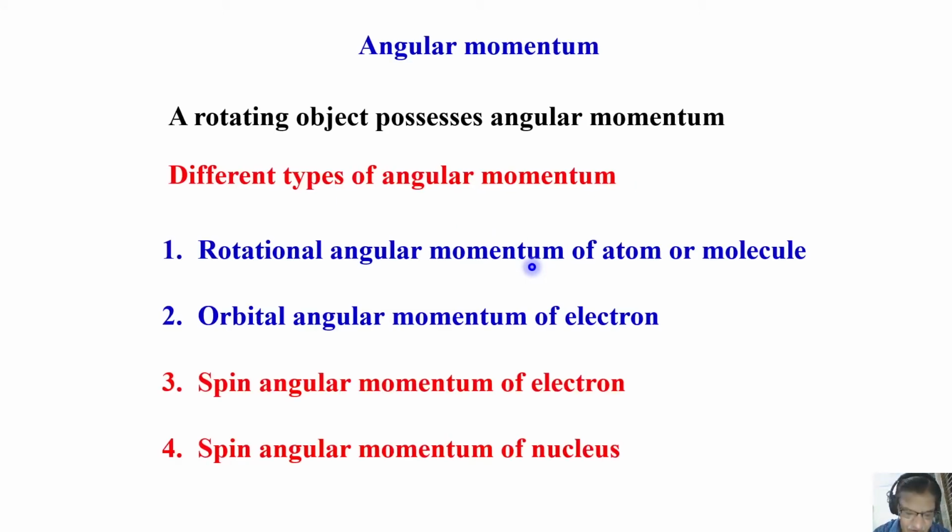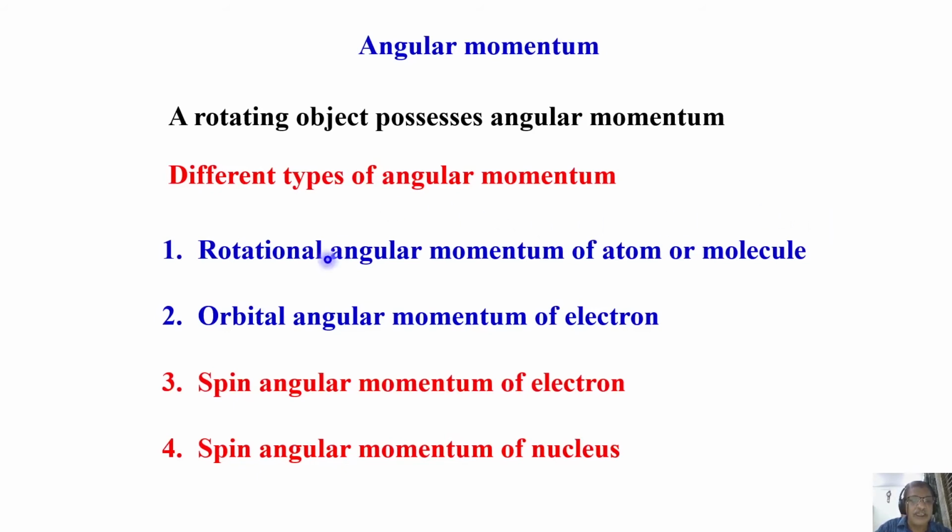When we discuss angular momentum, most of you would know that a rotating object possesses angular momentum. What type of angular momentum? You can have a variety of angular momentum. For example, rotational angular momentum of an atom or a molecule.